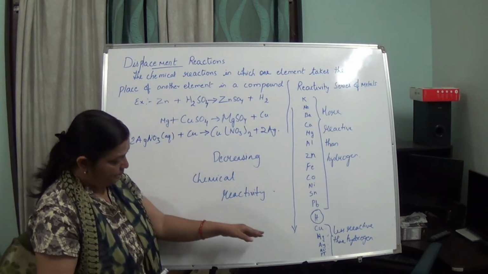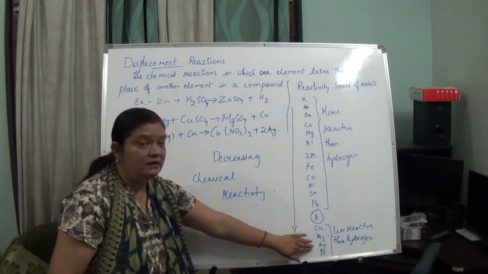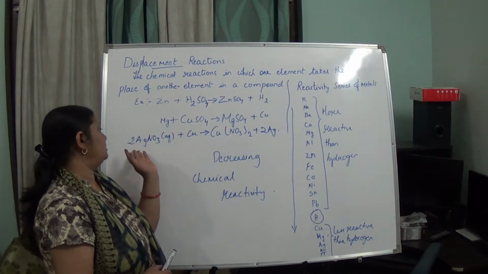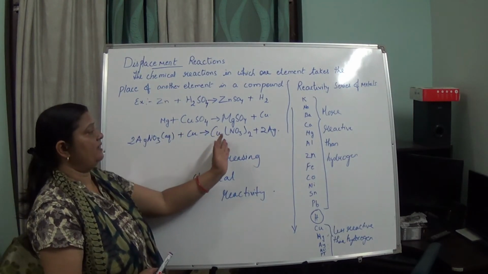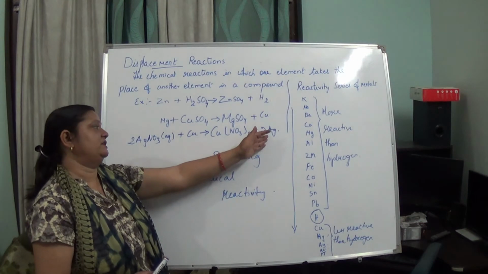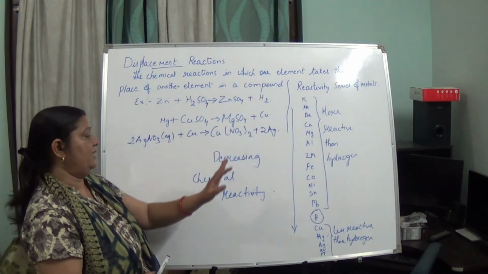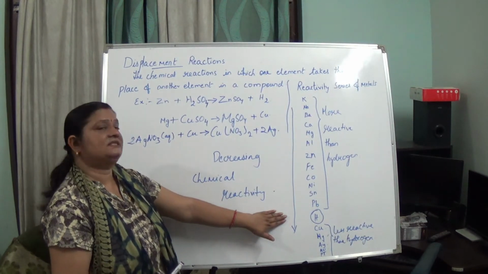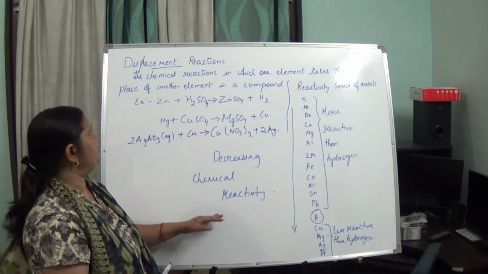Another example I have taken is silver nitrate plus copper. Here you can see copper is more reactive than silver. So what happened? Copper will displace this silver from its solution and form copper nitrate, and we will be getting silver settling down in the reaction. So this is the decreasing chemical reactivity series. Now we are going to study what?